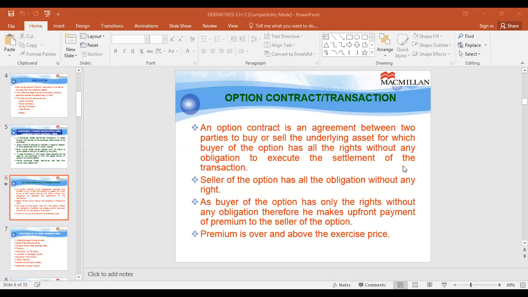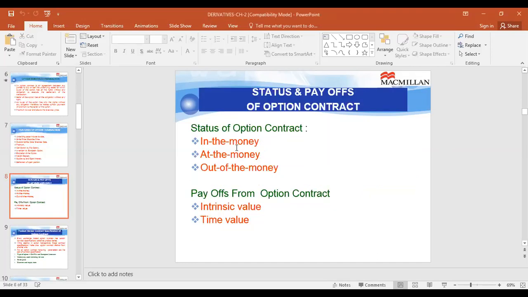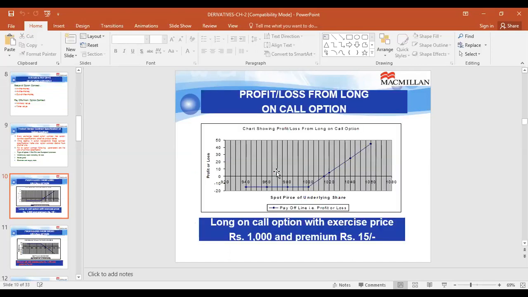Now let us see what happens in case of an option transaction. Status of an option contract may be in the money, at the money, or out of the money, which we have already learned in the previous classes. Now let us look at what the payoffs are. If you are long on a call option, that means you, being the buyer, have the right to buy the underlying asset at the exercise price. In this graph, you can see a magnified view.